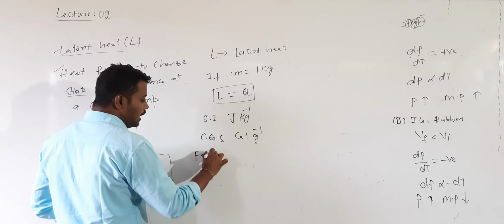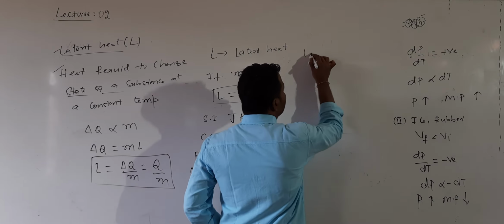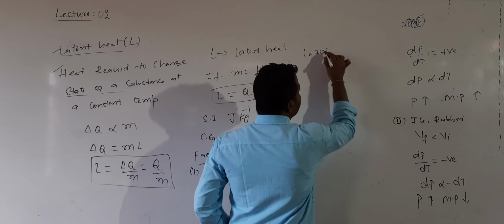Next, what is the meaning of latent heat of fusion? Latent heat of fusion is the amount of heat required at a constant temperature to convert a solid into liquid.